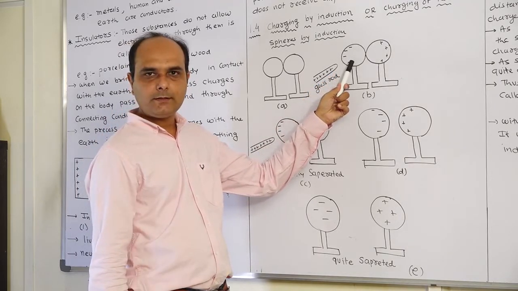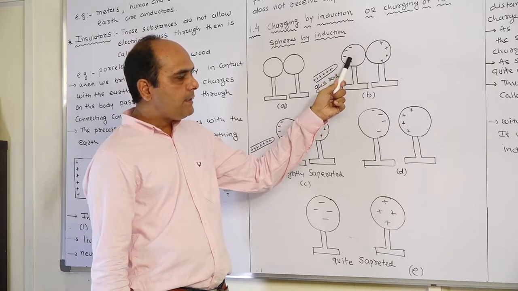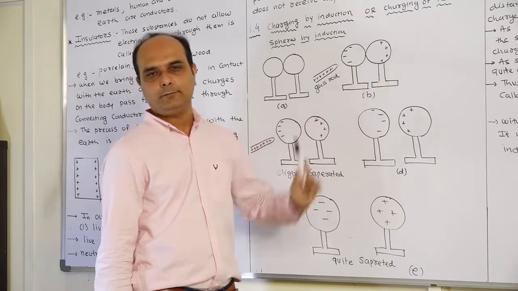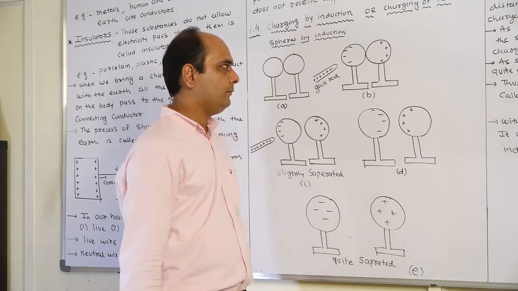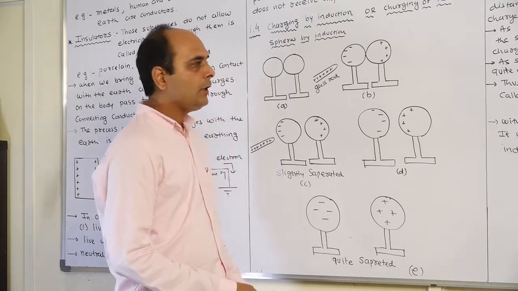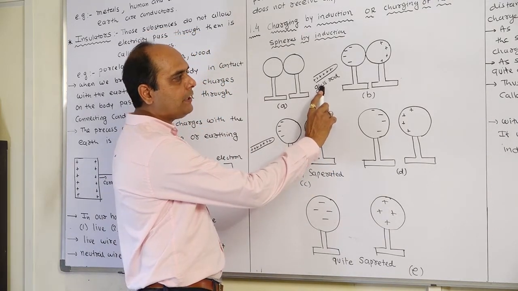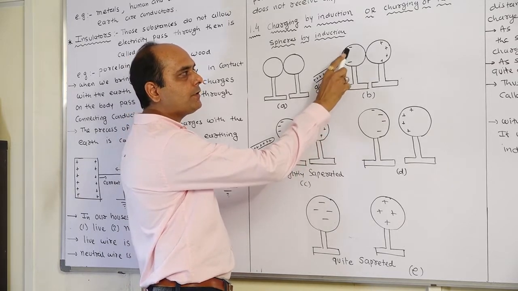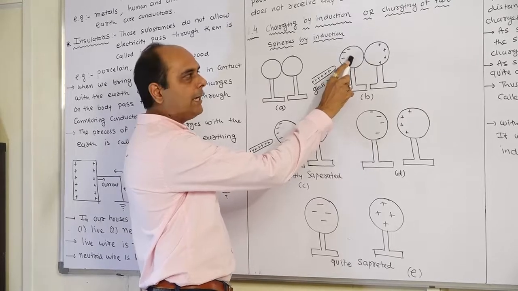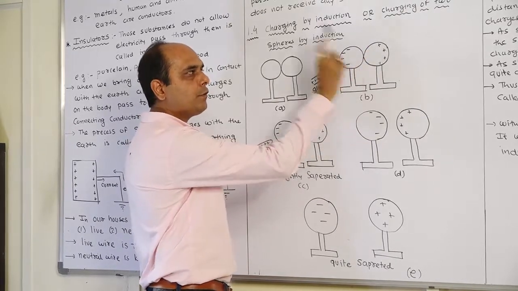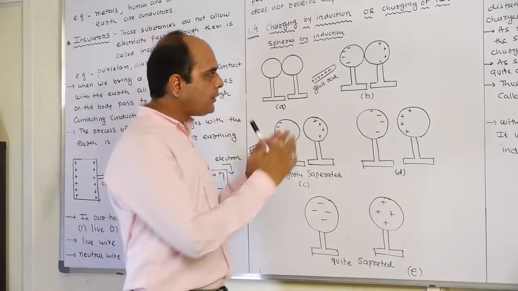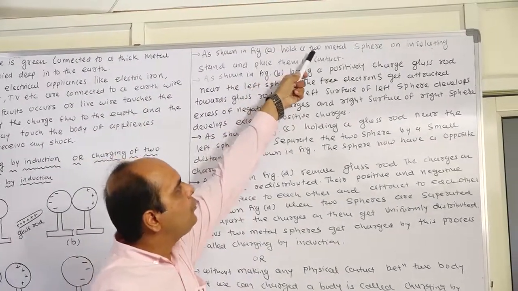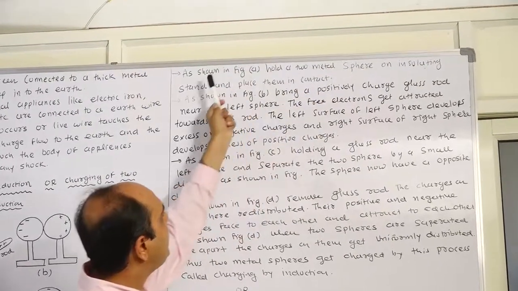Negative charges. And these negative charges induce which charges? Positive charges on the second sphere, the right-hand side sphere. When we bring this positively charged rod nearer to sphere A, it attracts negative charges, and these negative charges induce positive charges. Okay? So that is explained here. As shown in figure A, hold 2 metal spheres on insulating stands.